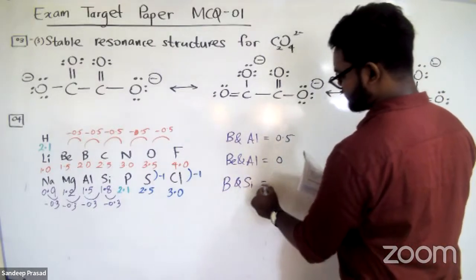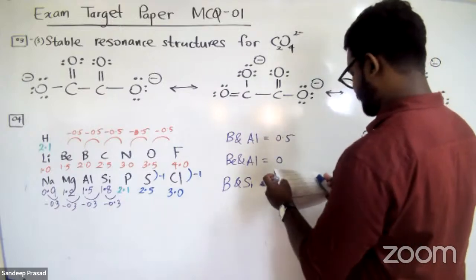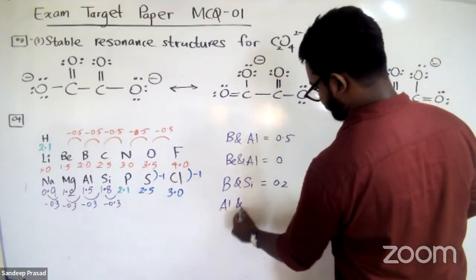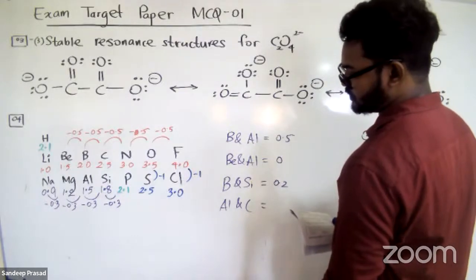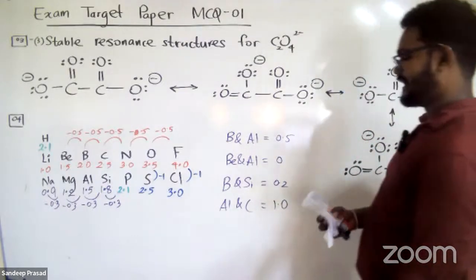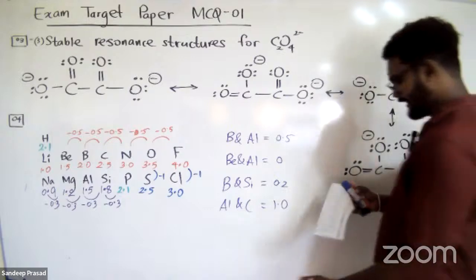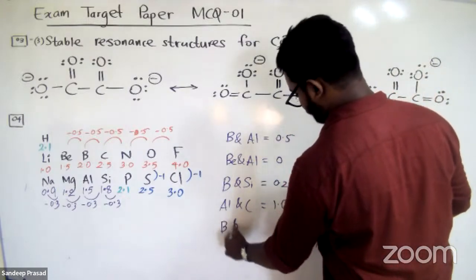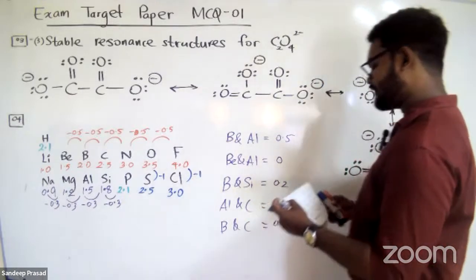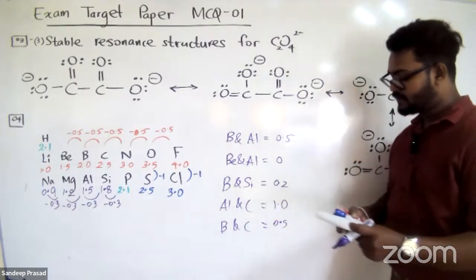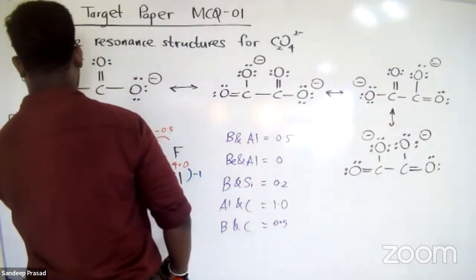Boron and silicon. So what is the electronegativity difference between boron and silicon? That is 0.2. And the next one is aluminium and carbon. Let's see, aluminium is 1.5, carbon is 2.5. So actually the difference is 1.0. Yes, the highest difference belongs to aluminium and carbon. Okay, I didn't consider boron and carbon. Let's consider that one also. Boron and carbon, the difference is 0.5. So we can see that aluminium and carbon has the highest electronegativity difference between these elements. So the answer is number 5. Question number 4, answer number 5.